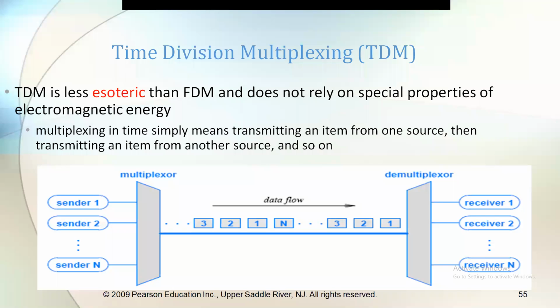Okay, this is how the time division multiplexing will work. The only thing we need to remember here is the time is divided into slots. For each user, it will allocate a particular time slot. During the time slot, only they can transmit the data. The other time they are not permitted to transmit the data.